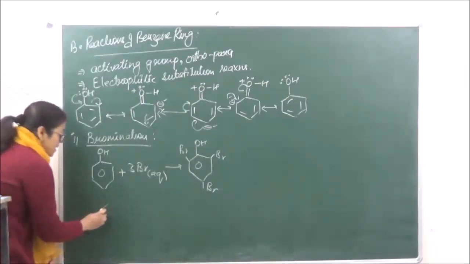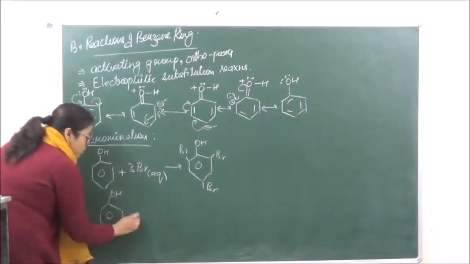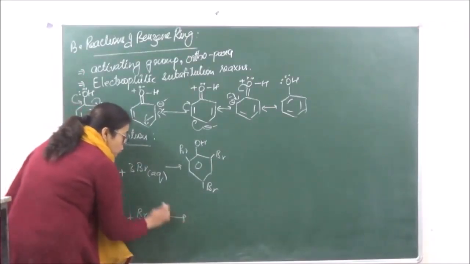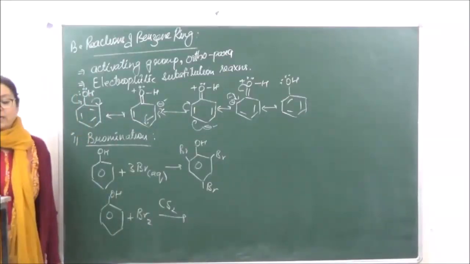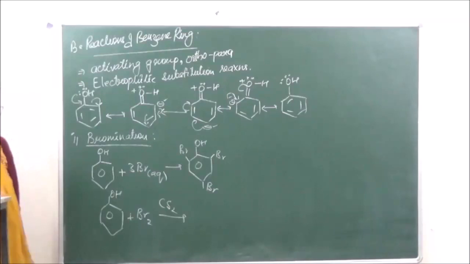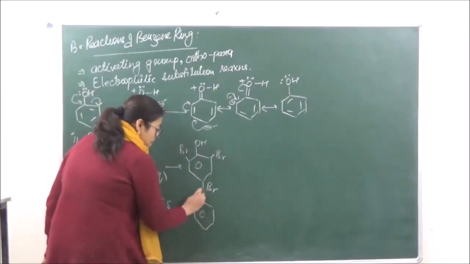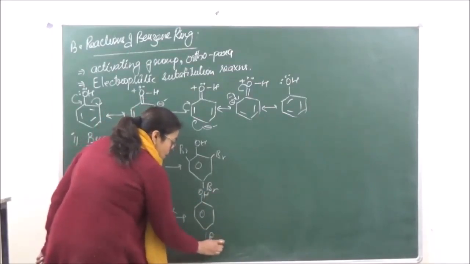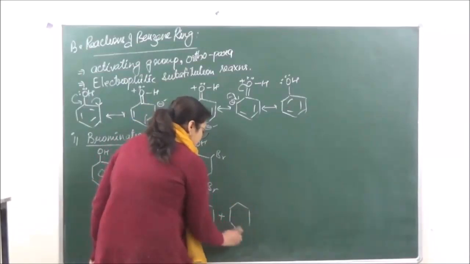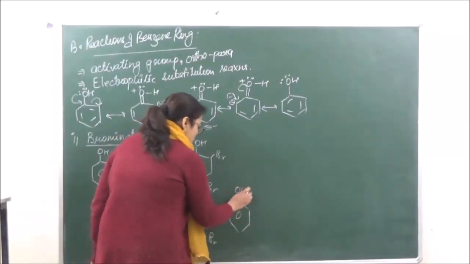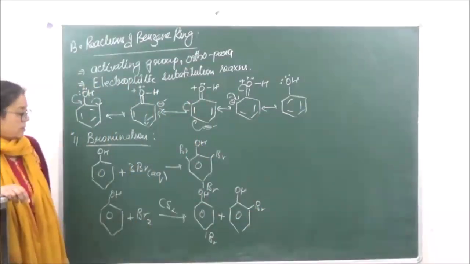But if we are reacting phenol with bromine in presence of carbon disulfide, we are going to get a mono-substituted product. That is, we will get a mixture of para-bromophenol and ortho-bromophenol, right?